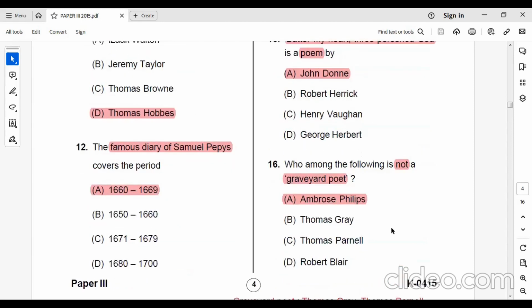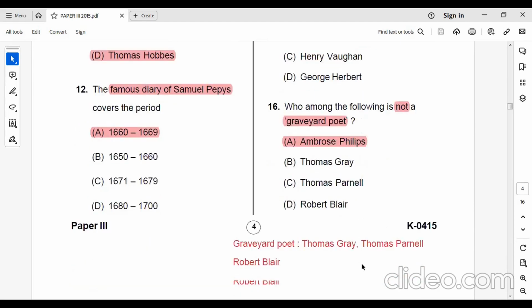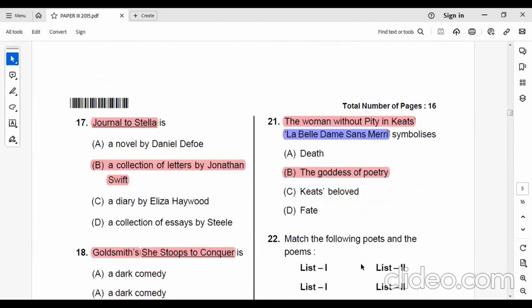Who among the following is not a graveyard poet? Ambrose Phillips is not a graveyard poet. Then who are the graveyard poets? Thomas Gray, Thomas Parnell, Robert Blair. They are the graveyard poets. Then Journal to Stella is a collection of letters by Jonathan Swift.